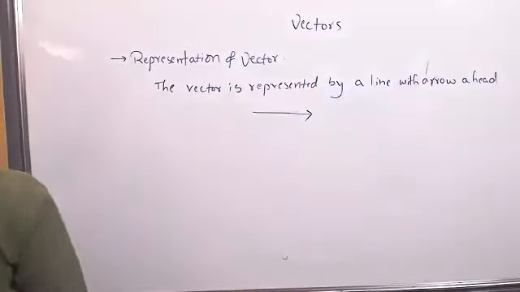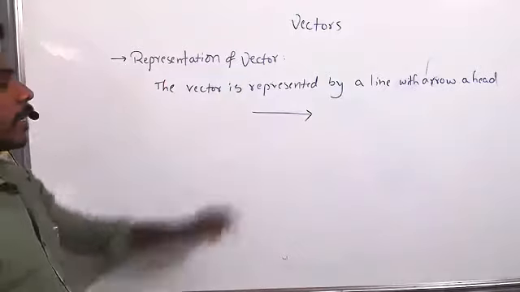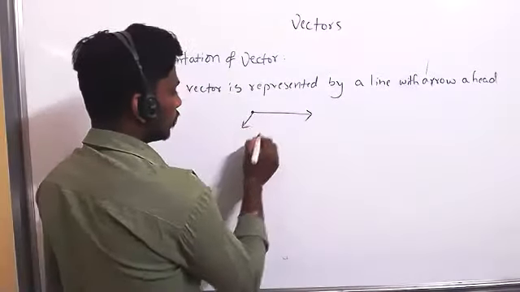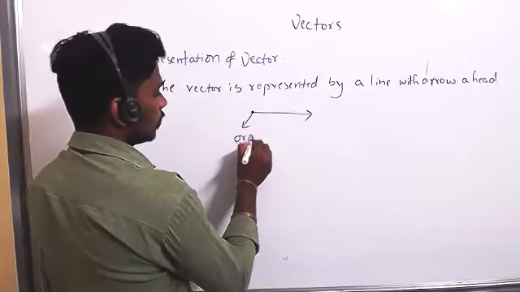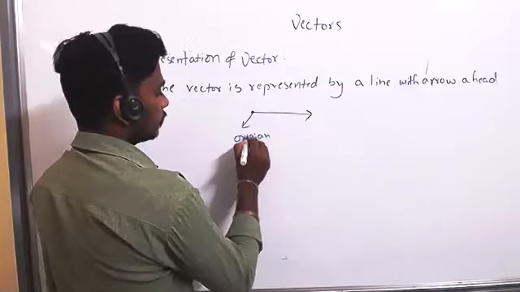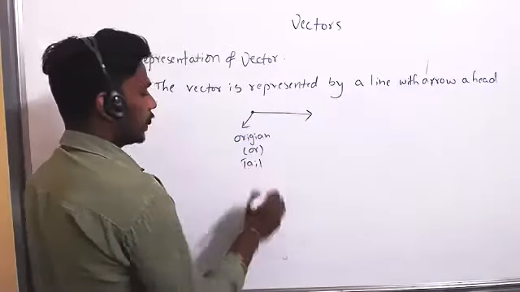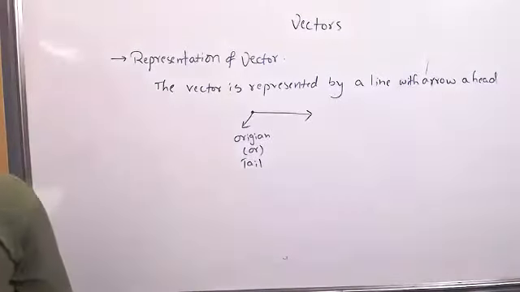So we will represent a vector like this. Here, this point is called the origin, or we will call it the tail.